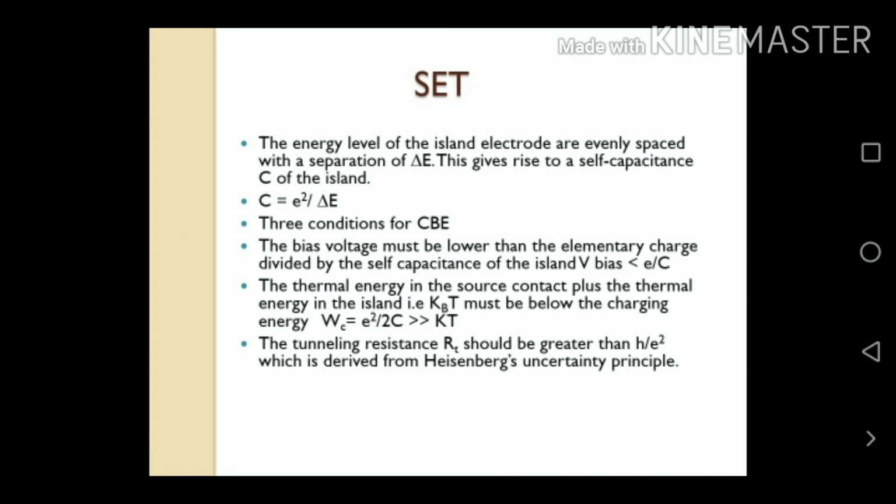Next we discuss the 3 conditions for the Coulomb blockade effect. The bias voltage must be lower than the elementary charge divided by the self capacitance of the island, V bias less than e by 2C. The second condition is that the thermal energy in the source contact plus the thermal energy of the island, that is kBT, must be below the charging energy. Wc equal to e squared by 2C is very much greater than kT. The third condition is that the tunneling resistance should be greater than h cross by e squared, which is derived from the Heisenberg uncertainty principle.